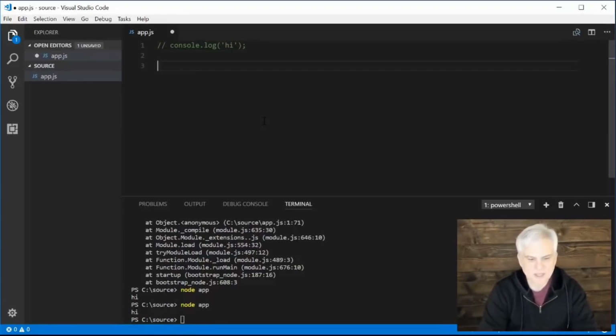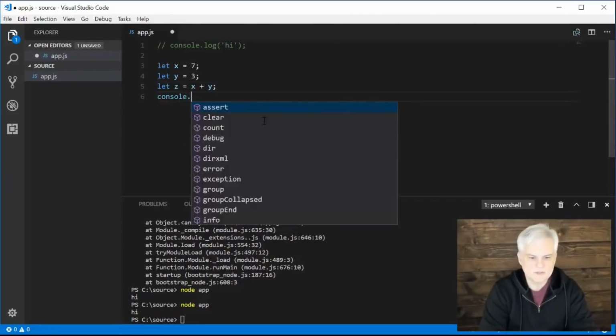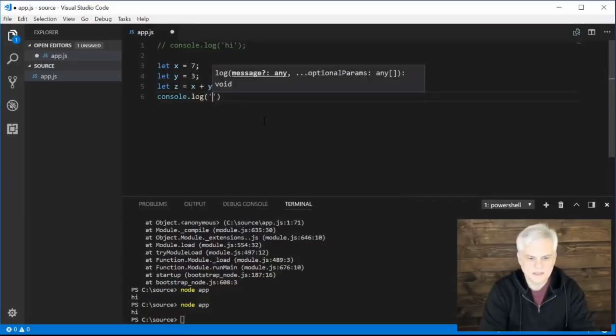But here, let's create something a little bit more interesting. I'm going to say let x equal 7. I'm going to say let y equal 3. Let z equal x plus y. And then we'll do console.log. And then I'm going to use open and close parentheses. I'm going to use a single quote.